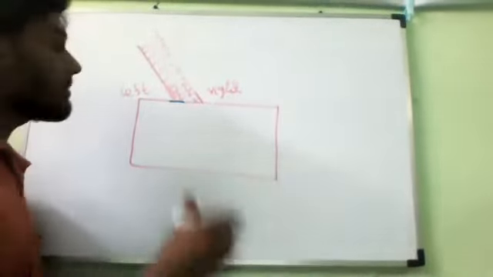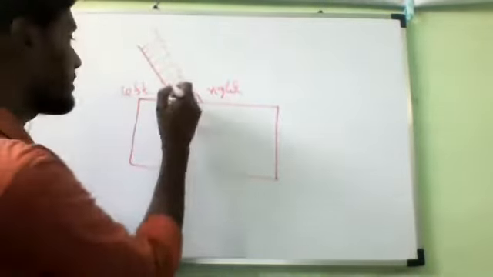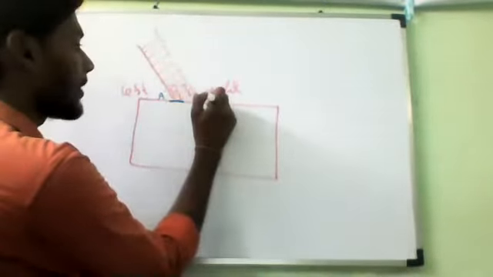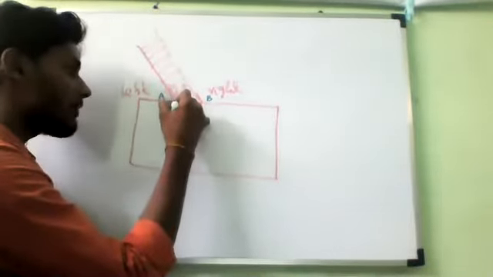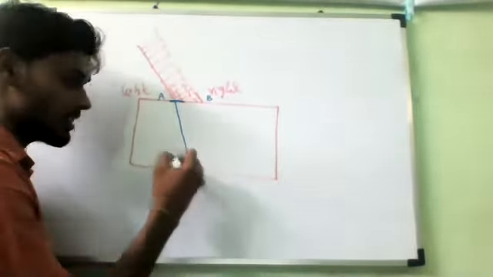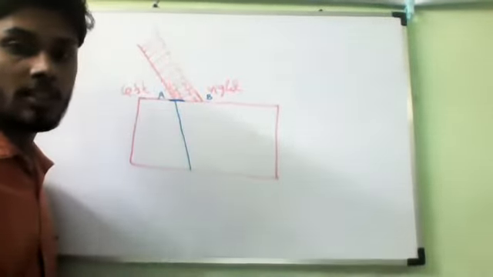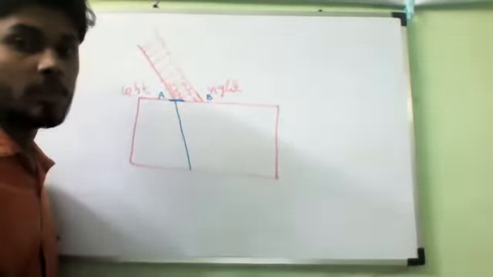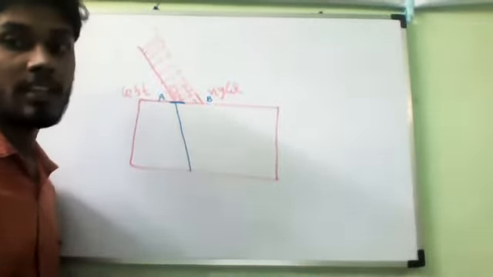The beam of light which is coming is entering at this point. Let me imagine this is point A and this is point B. Do you understand? So now what will happen? Here the speed of light will decrease first. Is it yes or no? All of you should understand. If you are not understanding, you should ask me. So here the speed of light slows down first on entering the glass slab.